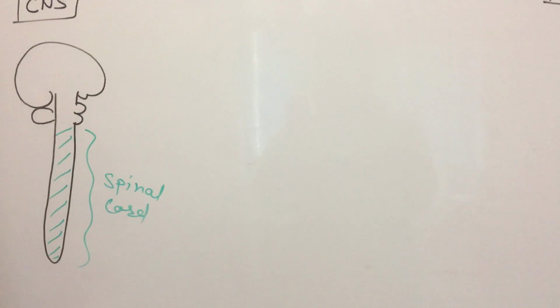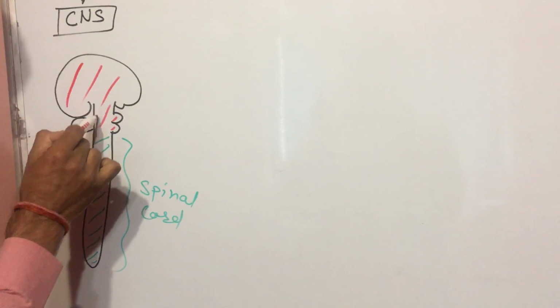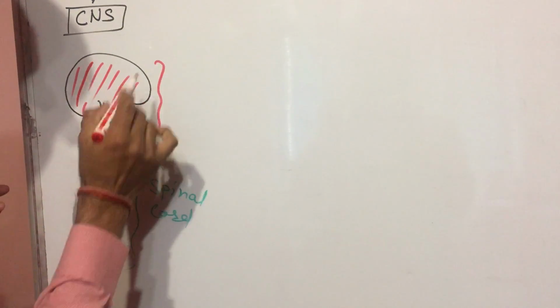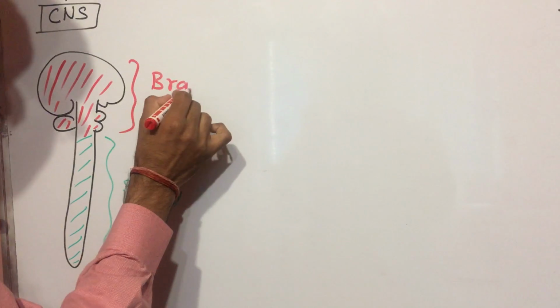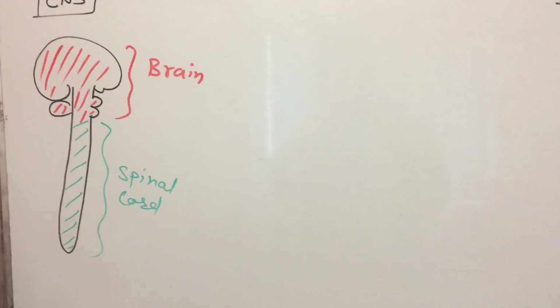And shadowing with another pen, this is the brain. Okay, this is the central nervous system.